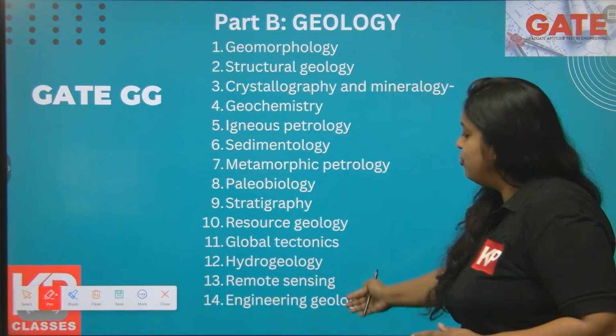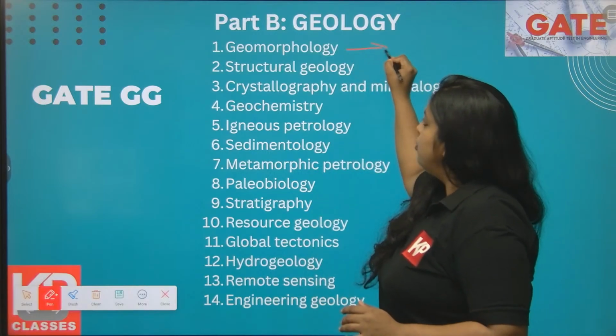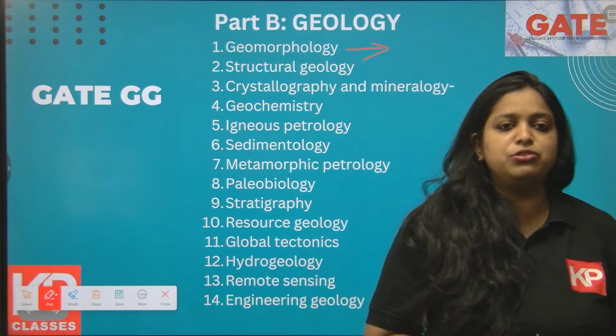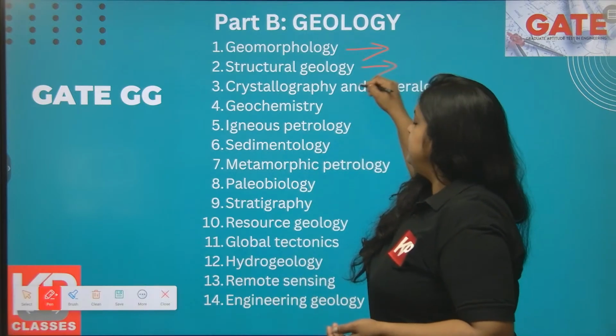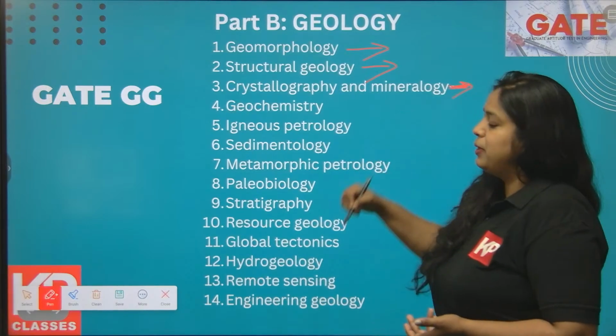But there are around 14 subjects that you have to study in depth for getting a good score in the GATE paper. You should have an idea about entire geomorphology. Fluvial geomorphology is very important, aeolian geomorphology is very important, glacial geomorphology is very important, karst topography, volcanic landforms. They mainly ask match the following questions from geomorphology. From structural geology, they ask numericals in part B, or conceptual questions. The crystallography and mineralogy part is also very important.